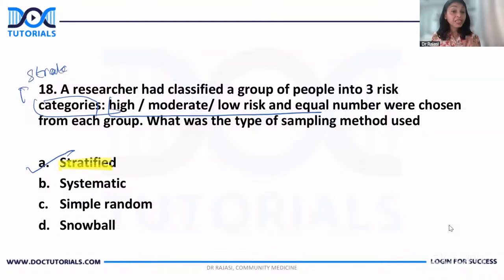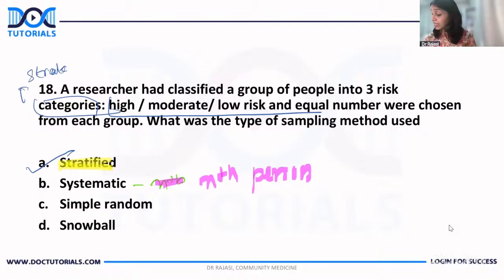Okay, systematic, many said systematic. Systematic means every nth person is chosen. Okay, I'll take some other color. Every nth person, like every 5th person is chosen, every 7th person is chosen. That is systematic. Simple random means, as the name indicates, this is the simplest form, like taking out a lot. That means the lottery method comes under simple random.